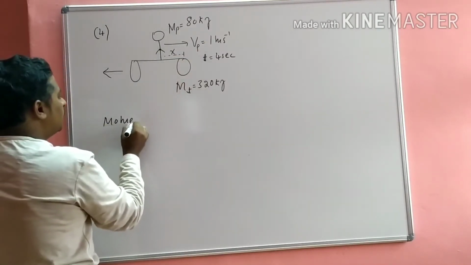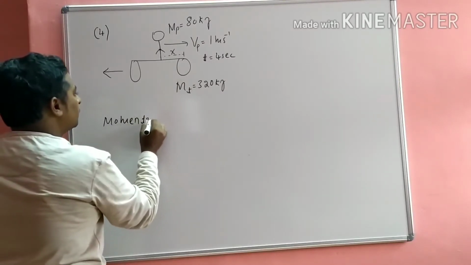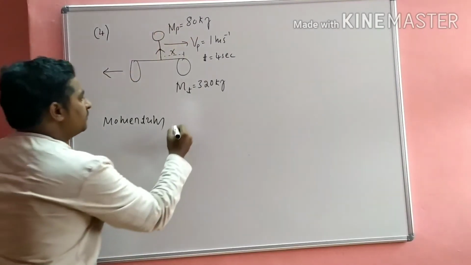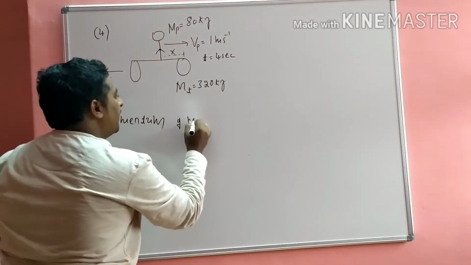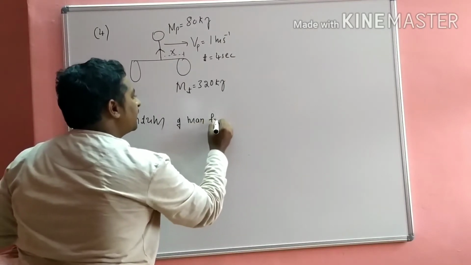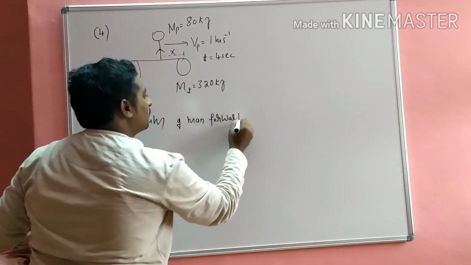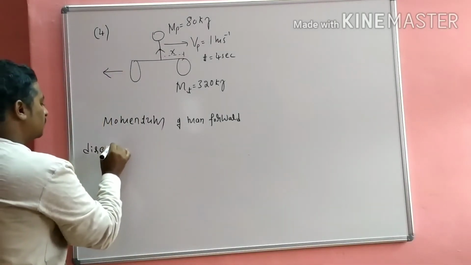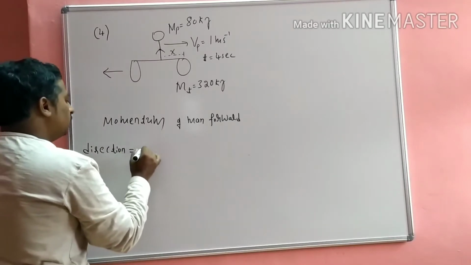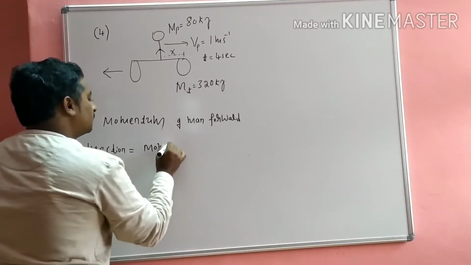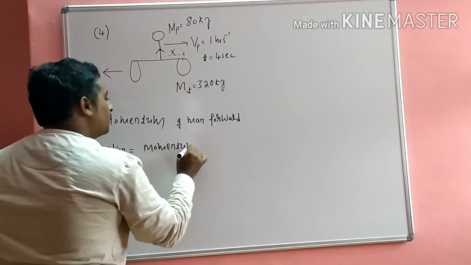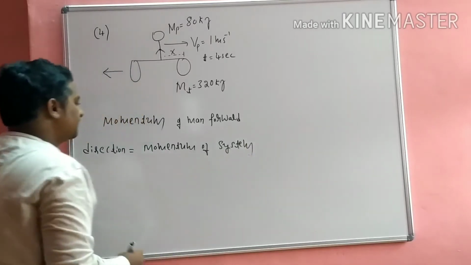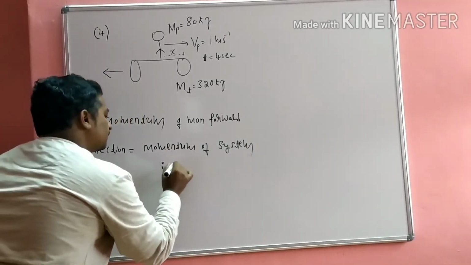Momentum is mass times velocity. The momentum of the man in the forward direction is equal to the momentum of the system in the backward direction.